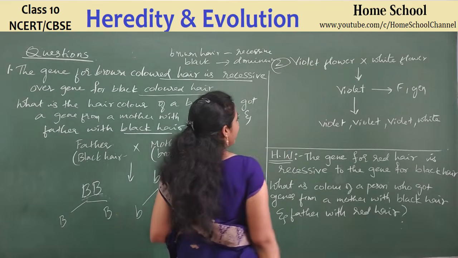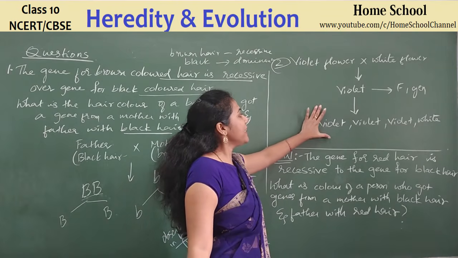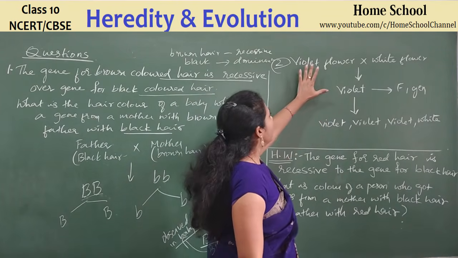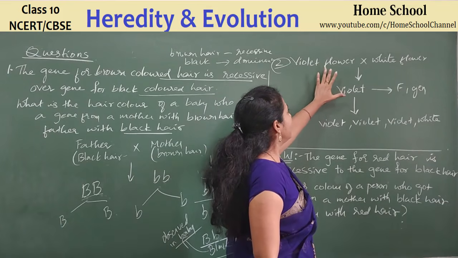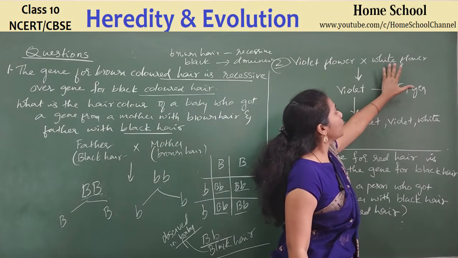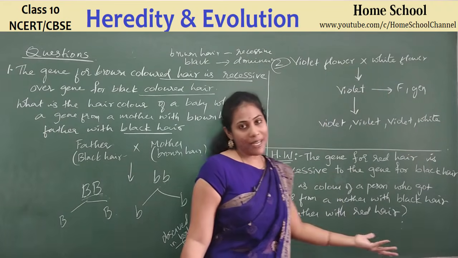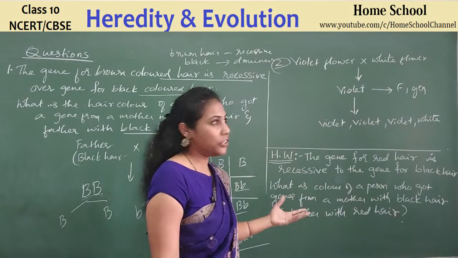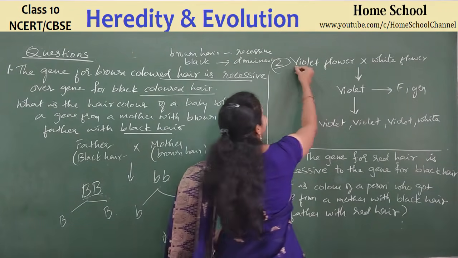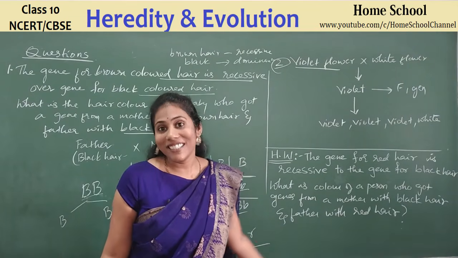Here they gave some sequence. You just have to predict which is the dominant gene and which is the recessive gene. Something like this: a plant with a violet flower has been crossed with a plant with a white flower. In the F1 generation, you got all violet flowered plants only. That means, what you can understand, guys, is which is the dominant gene. The violet colored flower is the dominant gene.